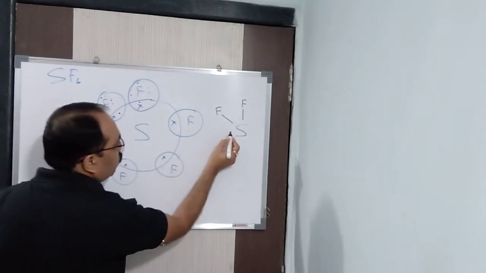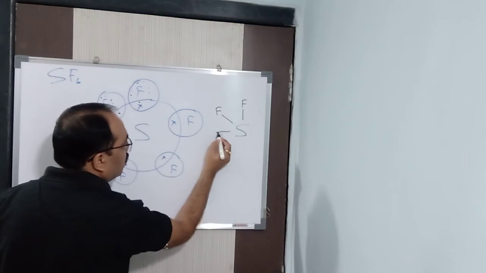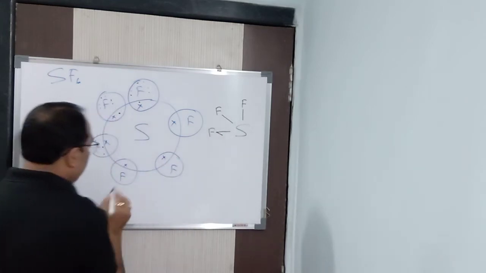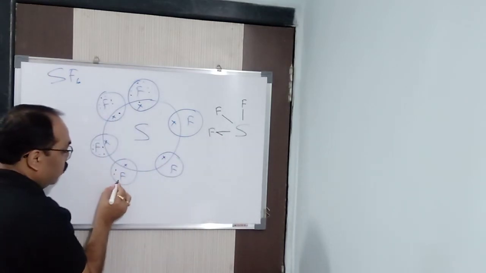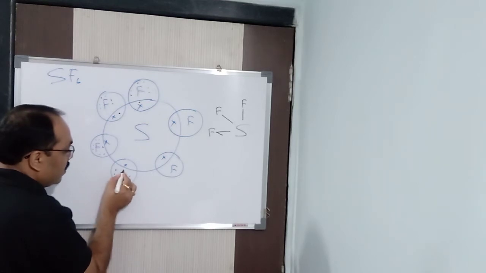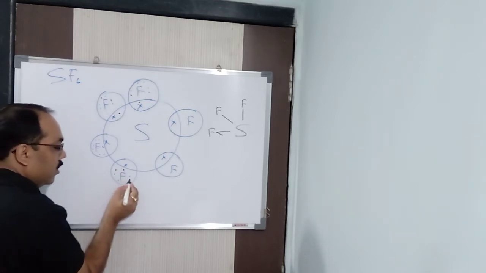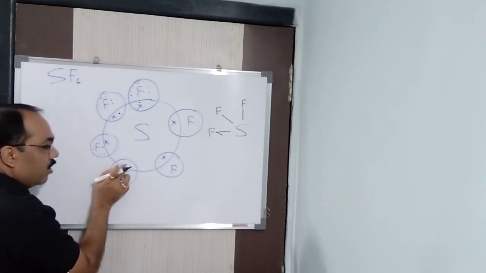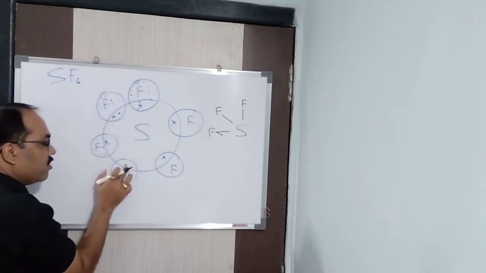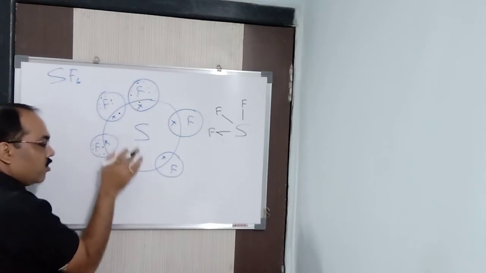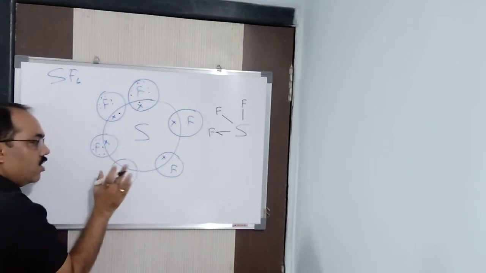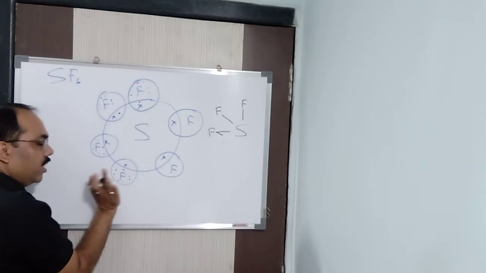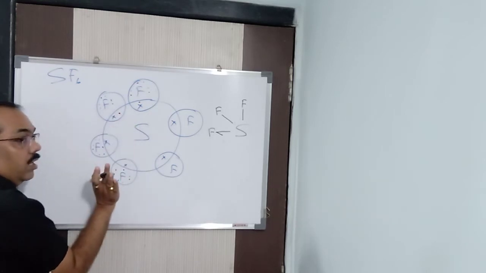So how will you show this? You will show it in this way. This is a half bond. Same thing for this fluorine also. 1, 2, 3, 4, 5, 6 and the 7th one is here. See carefully, the 7th one is here. So fluorine is 7 and 1 cross, 8. Sulfur was already 8. Now this dot does not come here, so the sulfur's number of electrons is not increasing. It remains the same, till now it is 8 only.